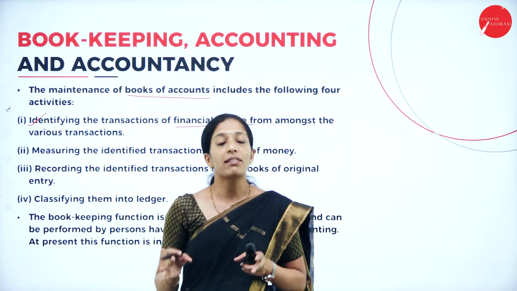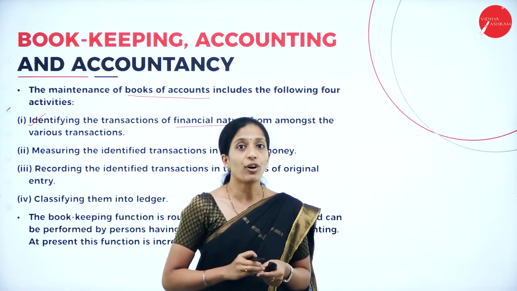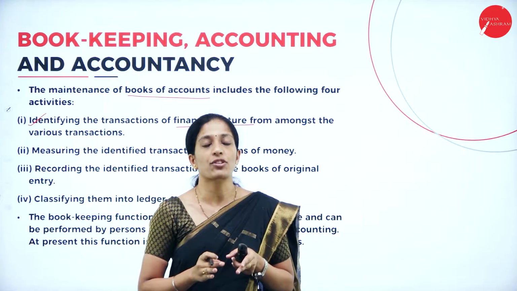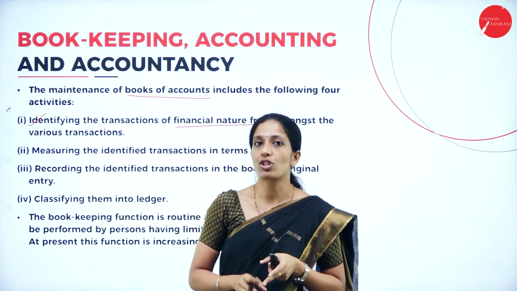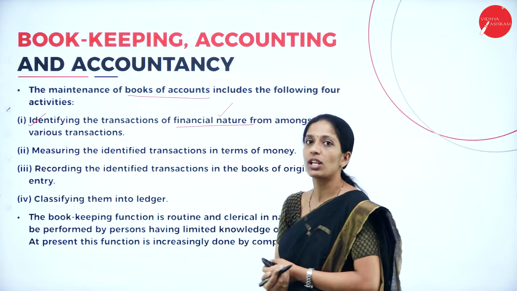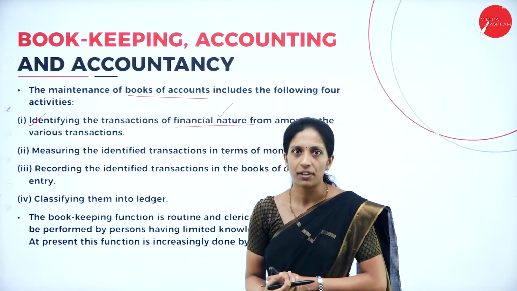So there are many transactions that take place daily in an organization. So before recording in the books of account, we have to identify those transactions that can be measured in terms of money. That is identifying the transactions which are of financial nature. Financial nature means what? Which can be measured in terms of money.